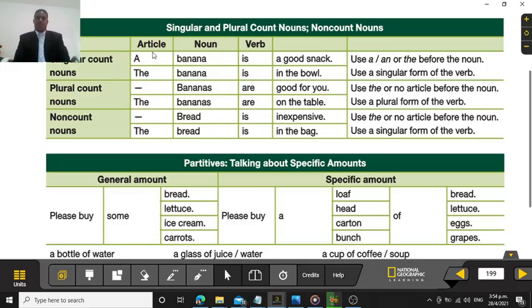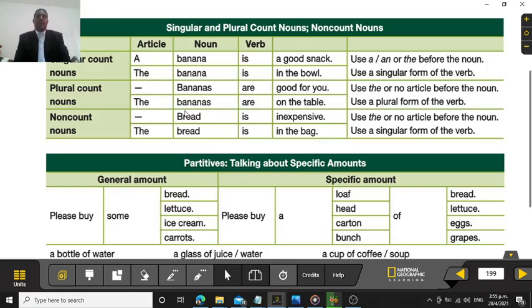When they are singular, you can use a and the, meaning a, that is one, and the other article. Make sure that we're practicing this. And here it says use the or no article before the noun. So the only article that you can use on the plural form is the. That's it. Use the plural form of the verb. Great. Non-count nouns. The only article that you can use in the non-count noun is the. That's it. No more articles before the non-count nouns.